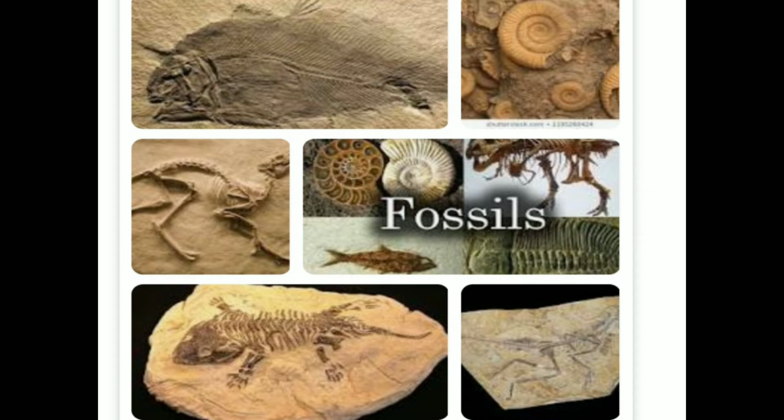Then there are other states where new deposits have been found, in Tamil Nadu, Andhra Pradesh, Telangana, Korba in Chhattisgarh, and some parts of Odisha. This coal is mainly used in the steel industries, and for the railways it is also used in great amount. So these are some of the fossil fuels, or you can say the energy which has been used.